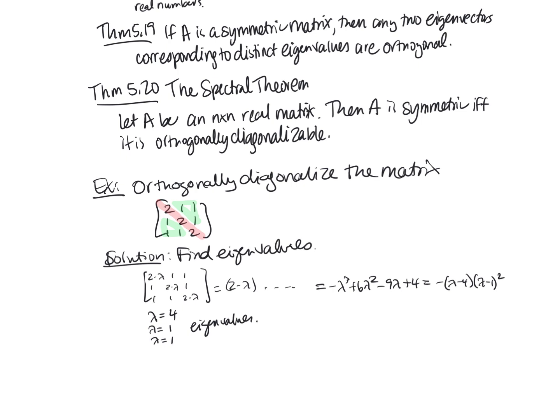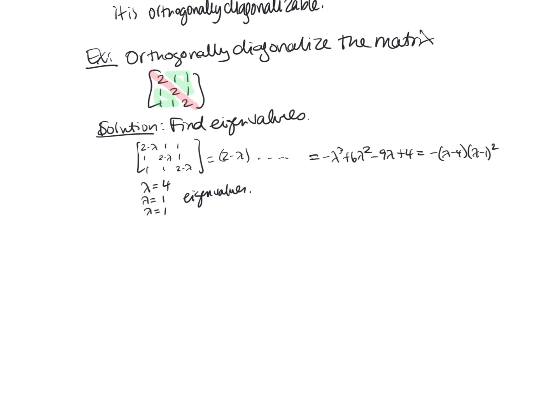Okay, and so now we can find the corresponding eigenvectors. So when lambda equals 4, what do we get? So 2 minus 4, negative 2, 1, 1. 1, 1 minus 4, 1. 1, 1, 1 minus 4.